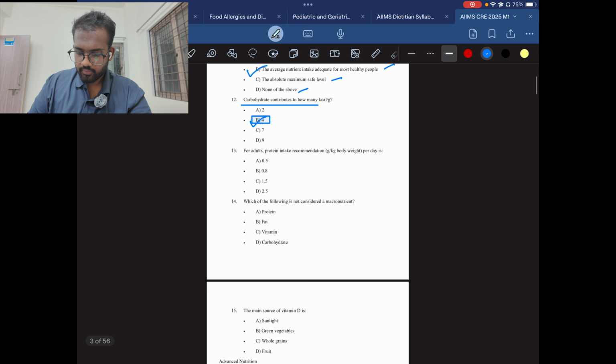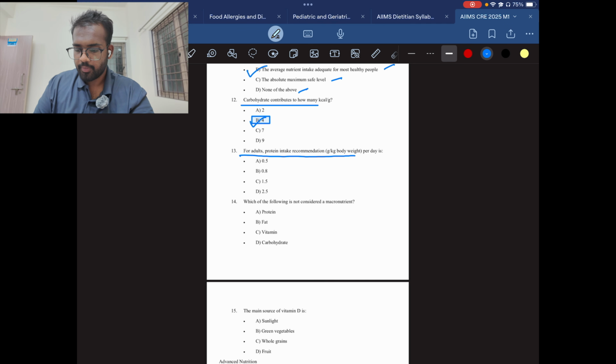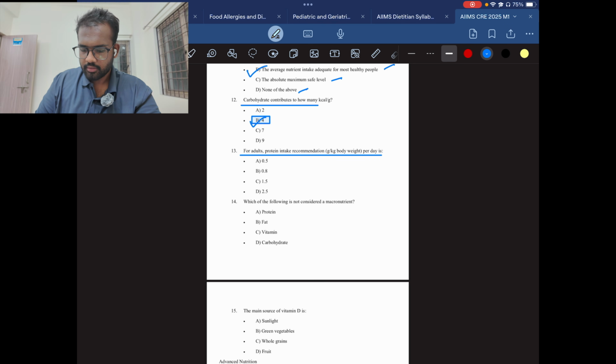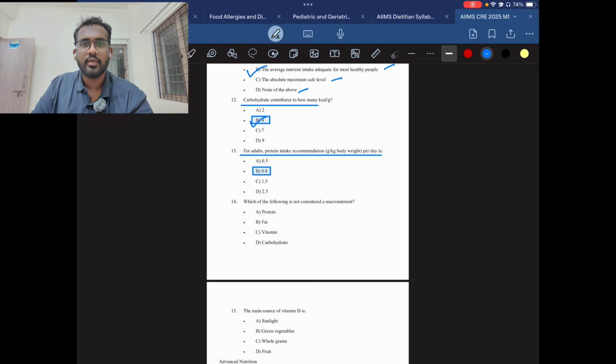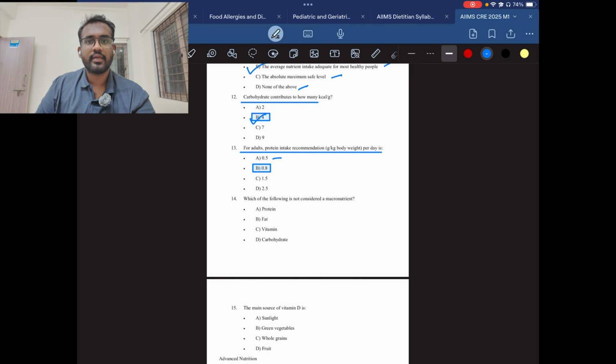13th question. For adults, the protein intake recommendation in grams per kg body weight per day is. This is also a very easy question. It is 0.8 as per the RDA. For a normal healthy adult, 0.8 grams per kg body weight is the normal requirement, and 0.5 grams is for renal patients.